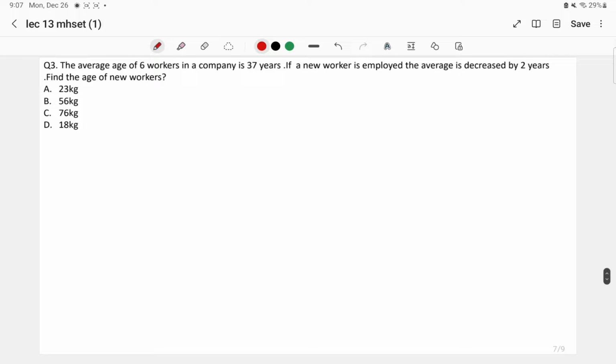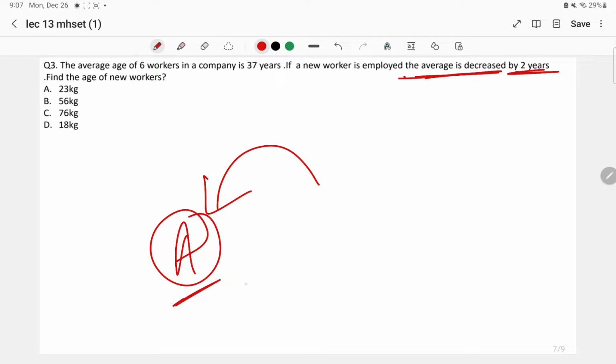Moving on to the third question, what is given here? The average age of 6 workers in a company is 37 years. If a new worker is employed, the average has decreased. Now here what we are seeing, the average is getting decreased by 2 years. Find the age of the new worker. As I have told you, if the upcoming person is bringing the same value as the average, the average is going to remain the same.